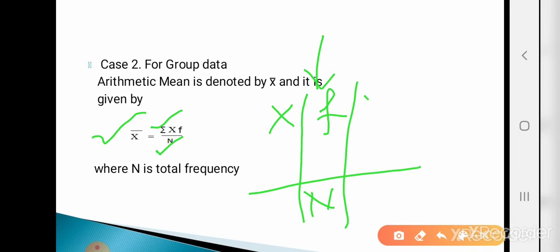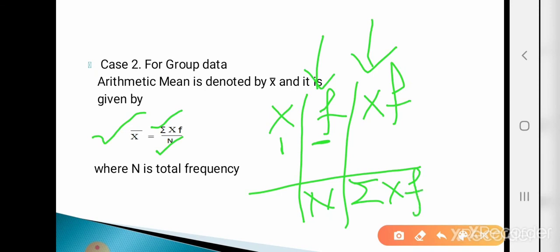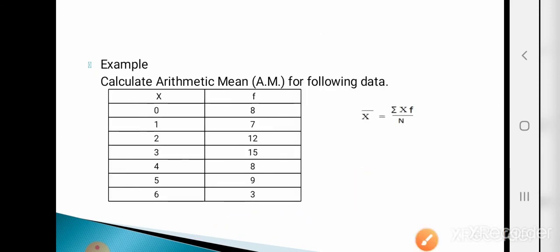So first make the column x into f. That means just multiply the value of x to the corresponding value of f. So we will get the column x into f. So total of column of xf means summation x into f. Okay, now see the example.